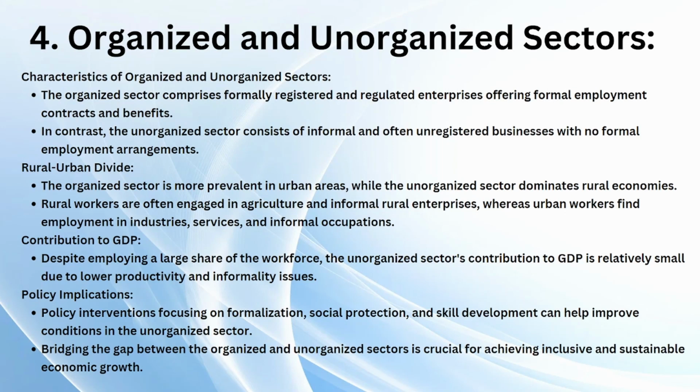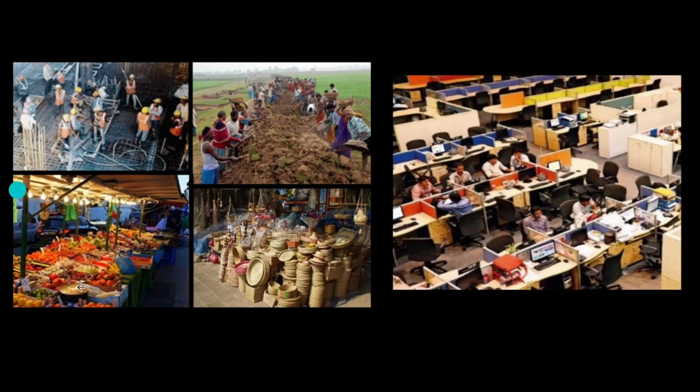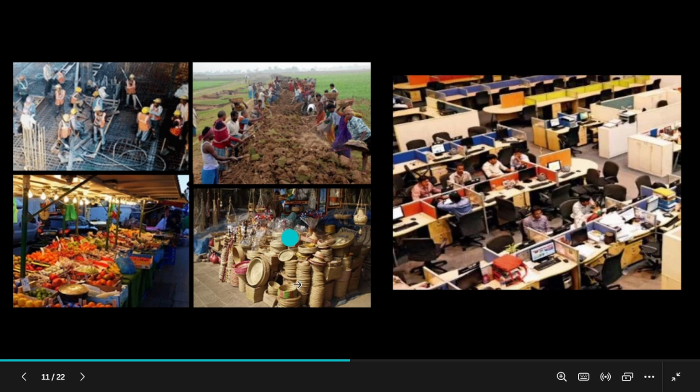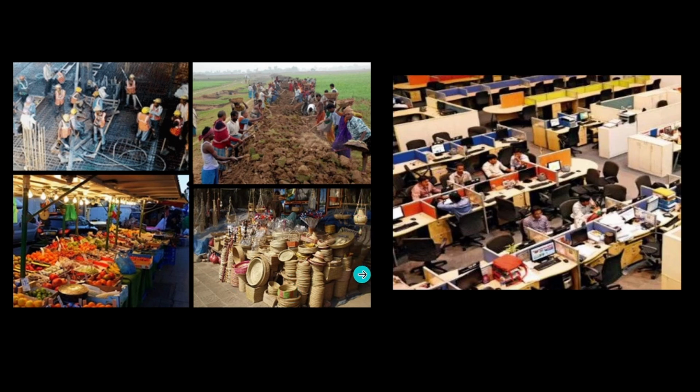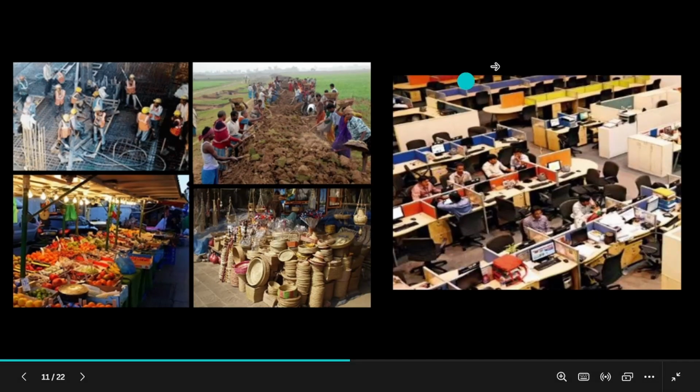Organized and unorganized sector. See, the word itself states it: organized means it is structured, it is registered companies and all. Unorganized means the opposite of organized, which means they can do business and earn money as they wish. They will be on a very small scale. Like if you see a fruit seller, for example, all these people are in the unorganized sector, which means they don't have all the registrations, income tax, all these, right? They just do work when they see it. They don't have all this structured employment.